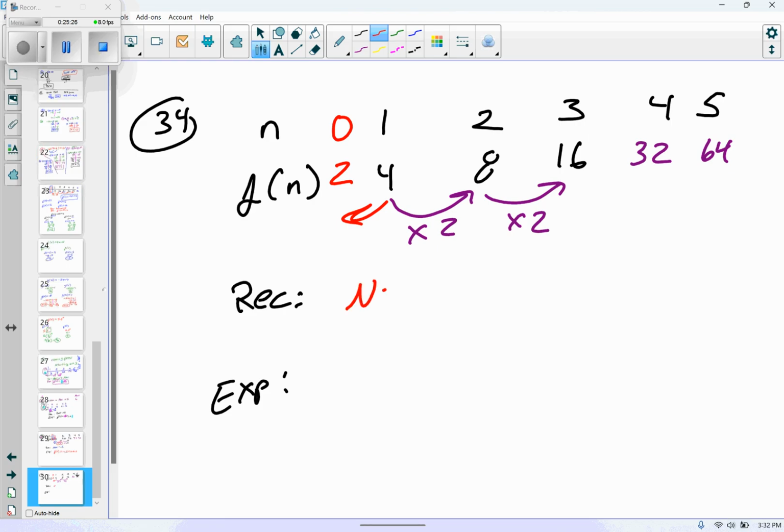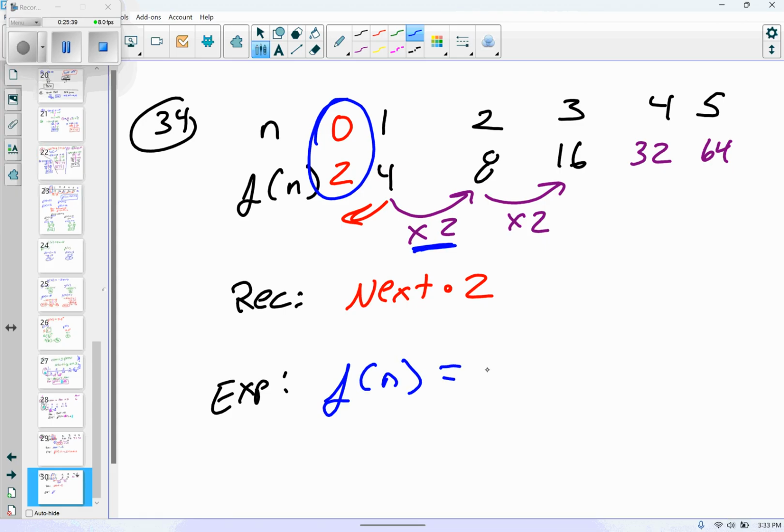So my recursive is going to be next equals last times 2. And because I found the 0 term, I'm going to be able to plug it in. So I get f of n equals 2 times... oh, it's geometric, isn't it? Because I'm multiplying. 2 raised to the n, and then because I had a 2 right there, times 2. That's our equation. Okay, make sure you study this well. This will be for the quiz on Friday.